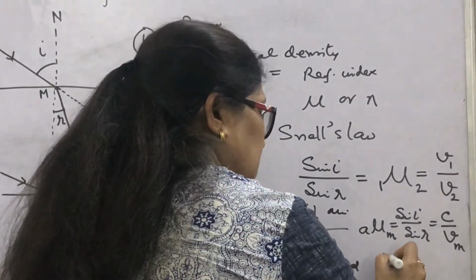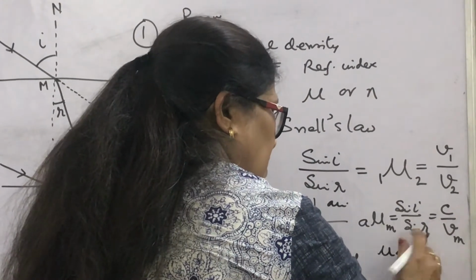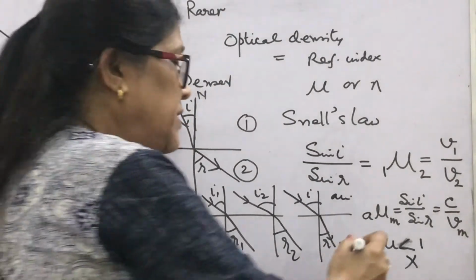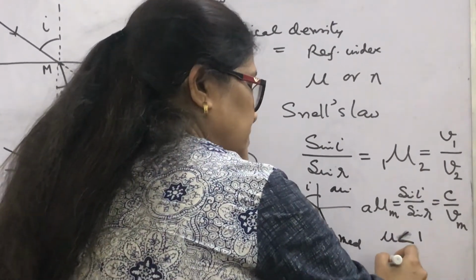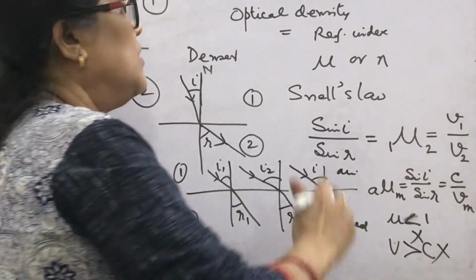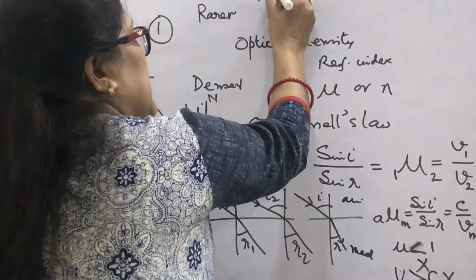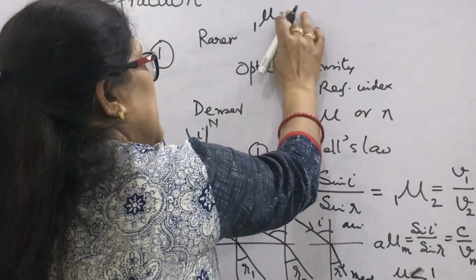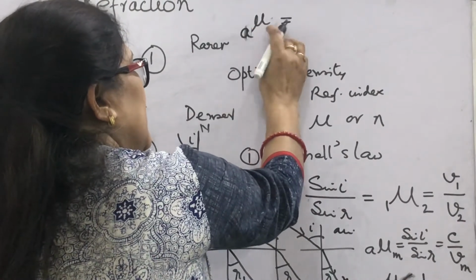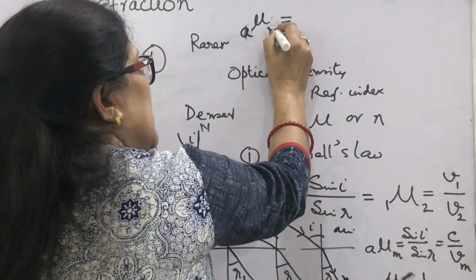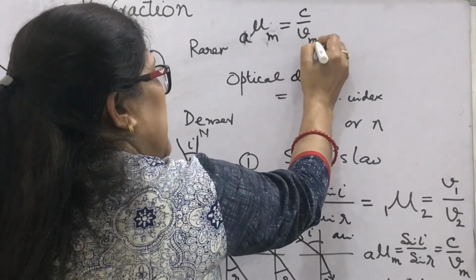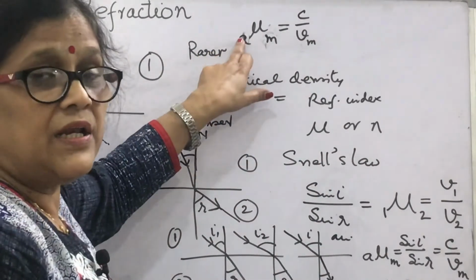Refractive index less than 1 is not possible. Similarly, you can write that speed greater than c is not possible. So, we can write here that the refractive index of one medium with respect to any medium, or with respect to air, the refractive index of the medium with respect to air can be written as c upon v m. It is also sin i upon sin r.